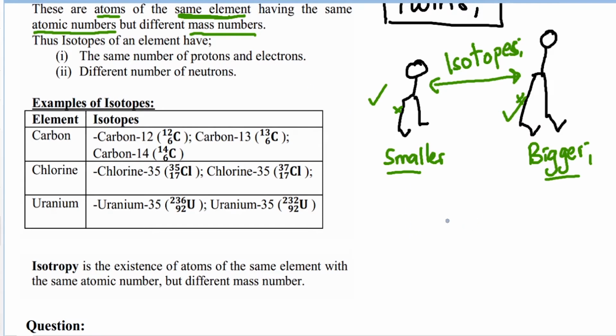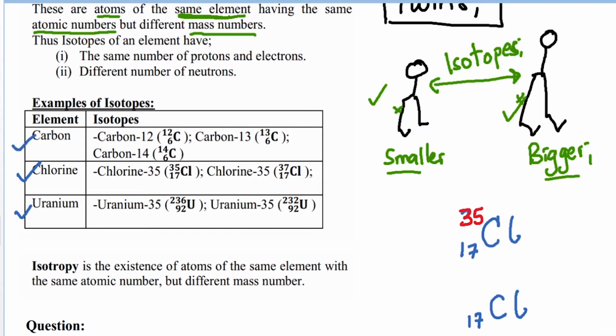For example, let me give an example. We have examples here. We have carbon, we have chlorine, we have rhenium. What I'm trying to say is that we can have chlorine here and another chlorine here, meaning that these are twins. They are the same. They have the same atomic number, but they weigh differently. This one is heavy. The mass number of one of the chlorines is 35 right here, and the other's mass number is different from that. The other one is heavier, 37.